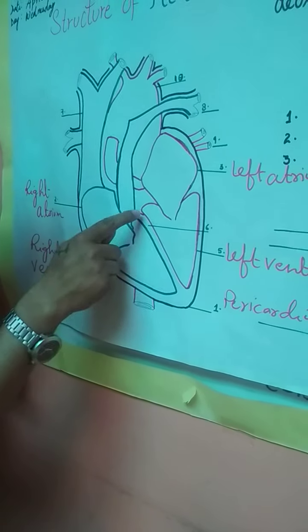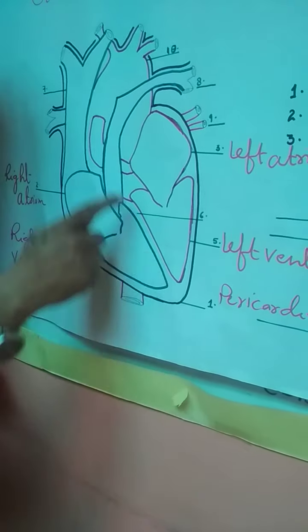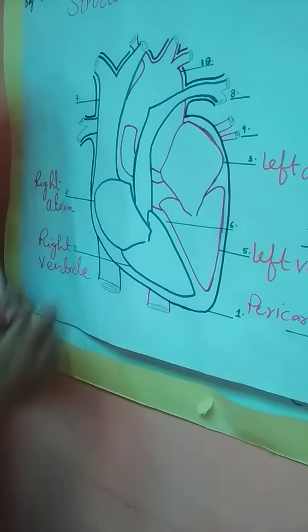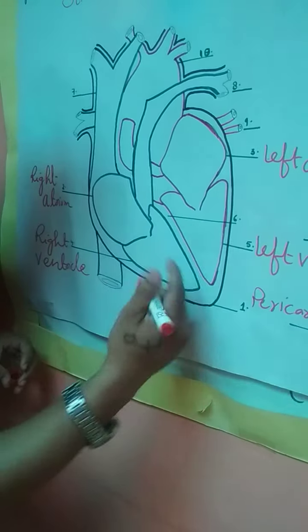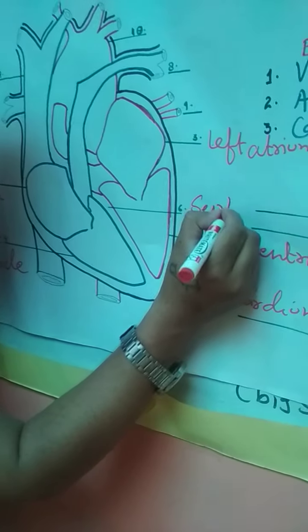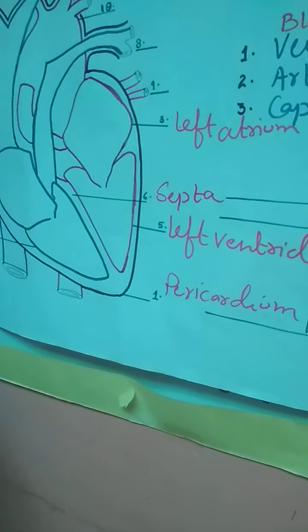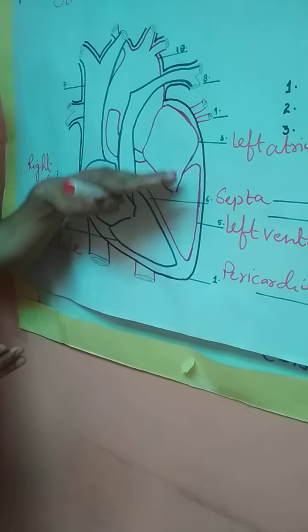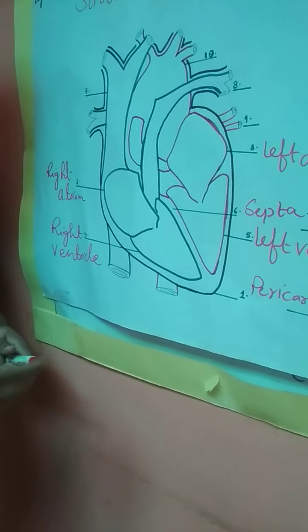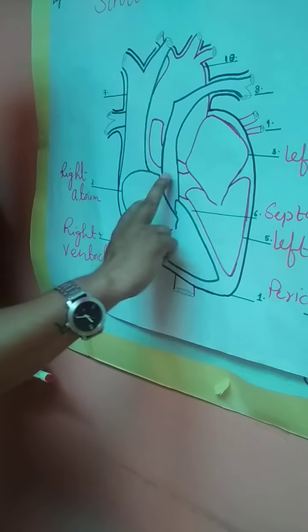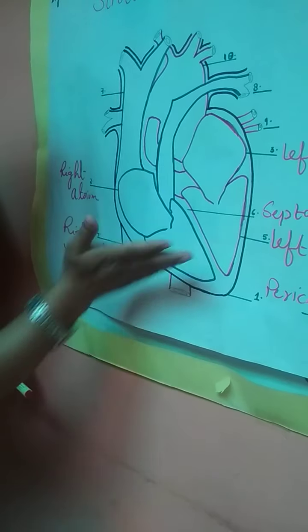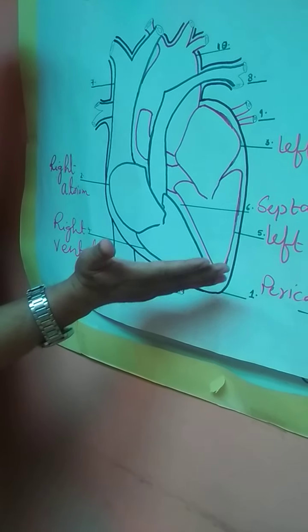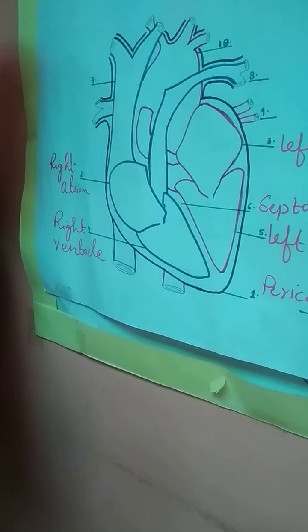Now there is a line of difference which separates the chambers, and this is called the septum. The upper two chambers, called atria, are the receiving chambers. These two chambers receive blood, and the lower chambers, called ventricles, send the blood out from the heart.